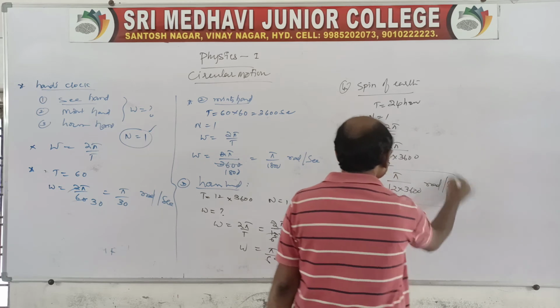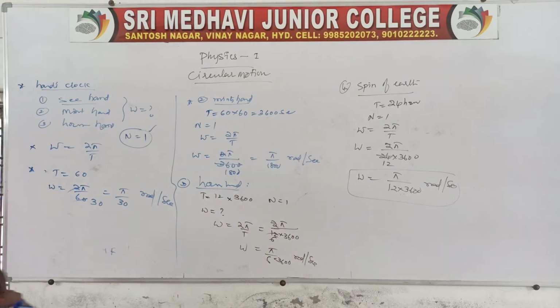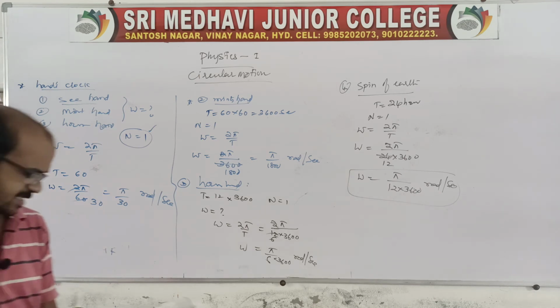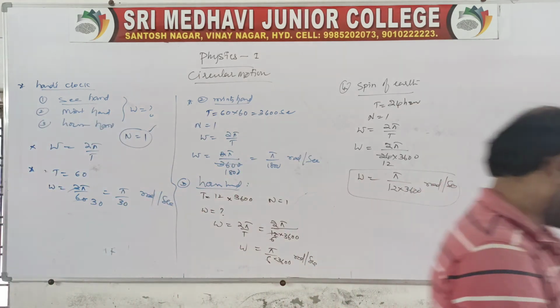So this is related to angular velocity, how to find the angular velocity in case of circular motion. Clear? Circular motion is very, very important, because in the further chapter on systems of particles, we again have some problems related to circular motion on this basis.